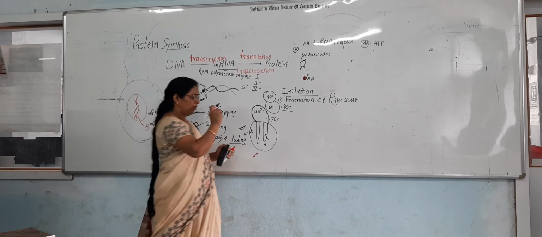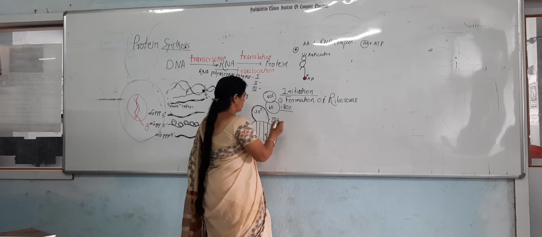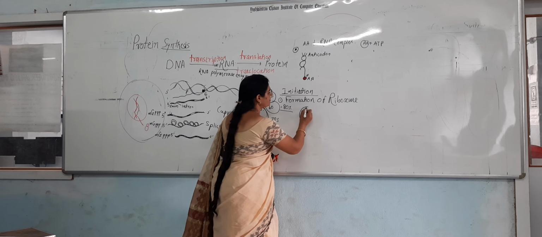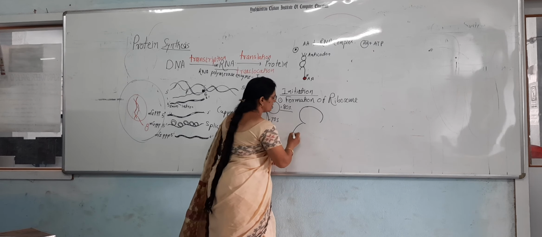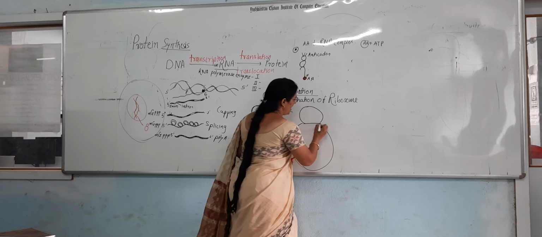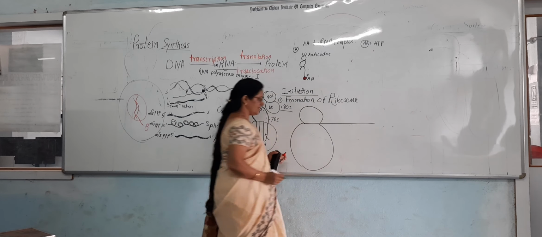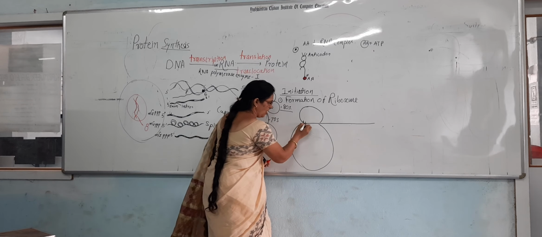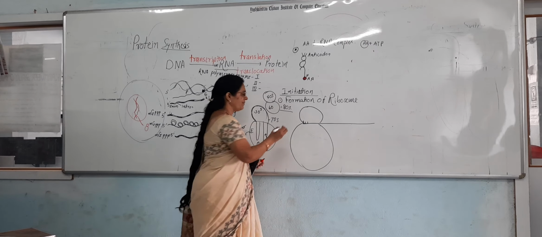Okay. Then what happens in initiation? Suppose this is the ribosome, and at the ribosome the messenger RNA enters. You know that the messenger RNA has the first codon. Which one is the first codon?